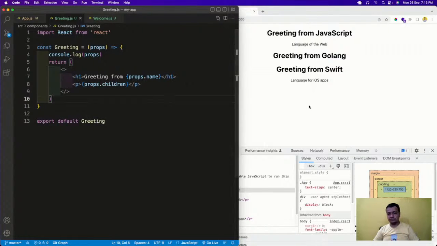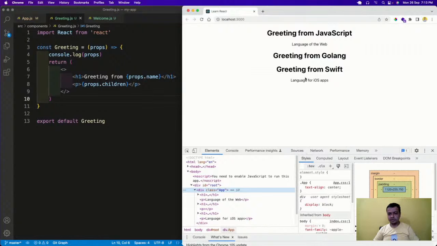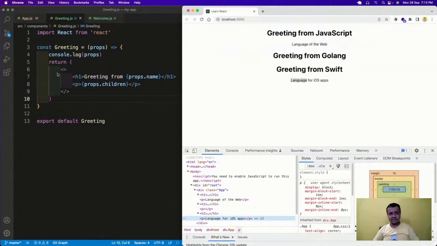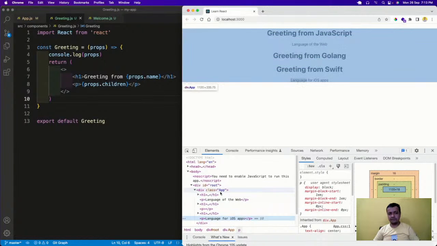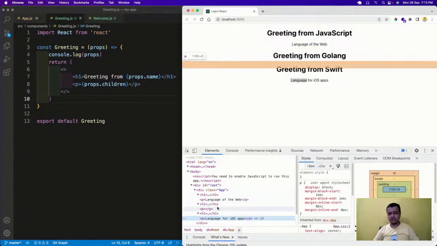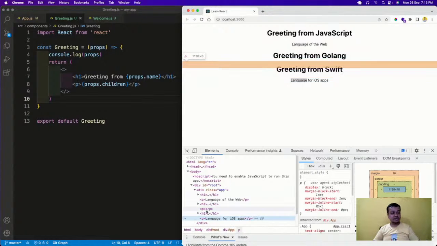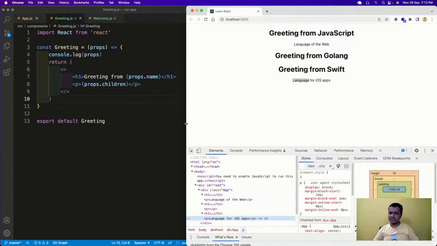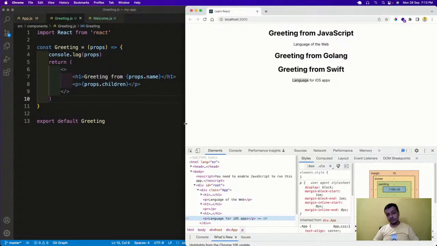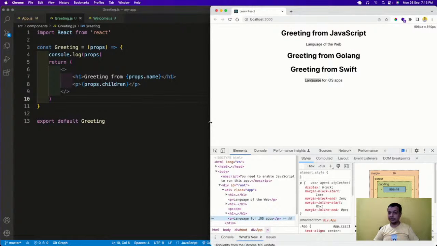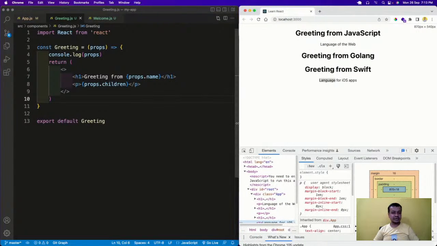Save it. Now see what will happen. Now let me again inspect it. Now it is behaving as if there is nothing here. See, after this app, I am directly having h1, p, h1, p, h1, p, as if there is nothing there. So that will not mess up your styling. That is something you should always do. Unless you need a div to be there, you should take a fragment in most cases, because React